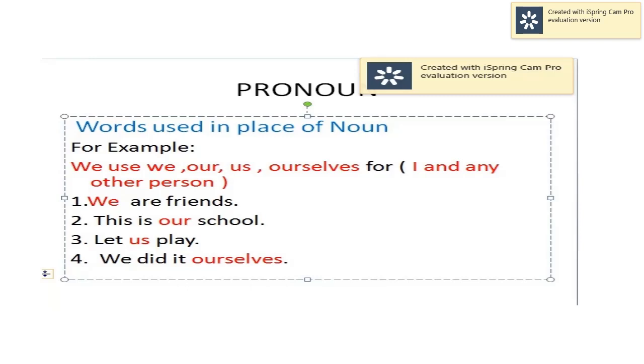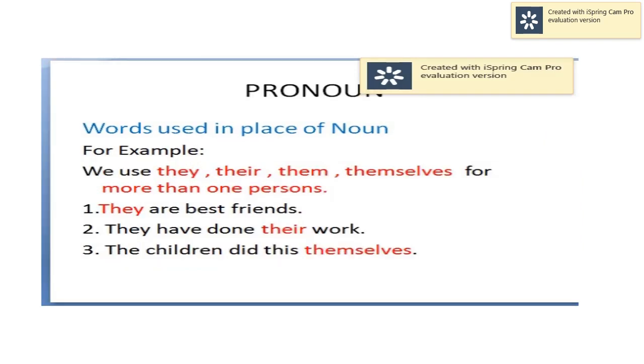We are friends. Second is, this is our school. Third is, let us play. Fourth is, we did it ourselves. So these are the words we, our, us, ourselves. These words we use for I and any other person. Yes students, we did. He is used for boy, she is used for girl, and we is used for I